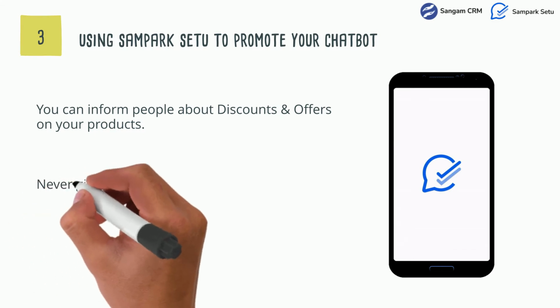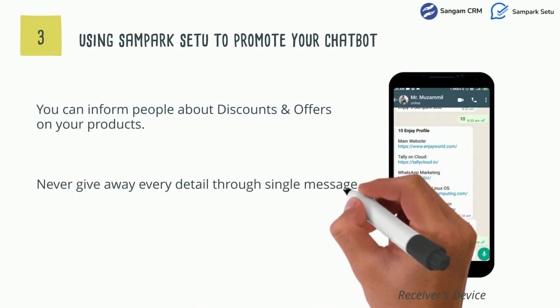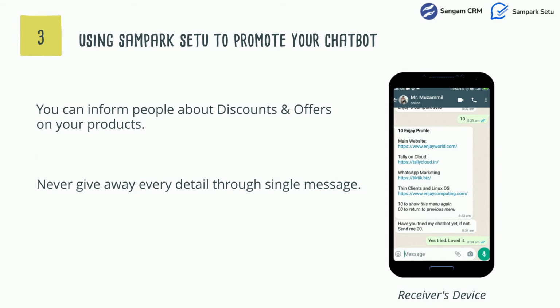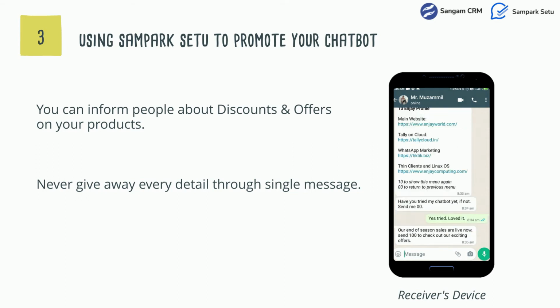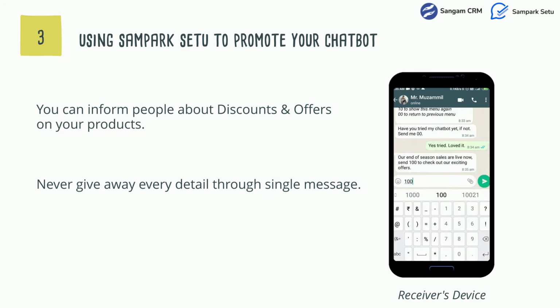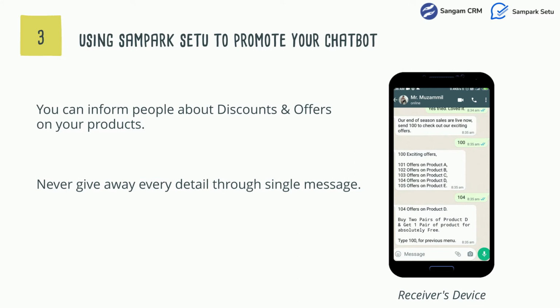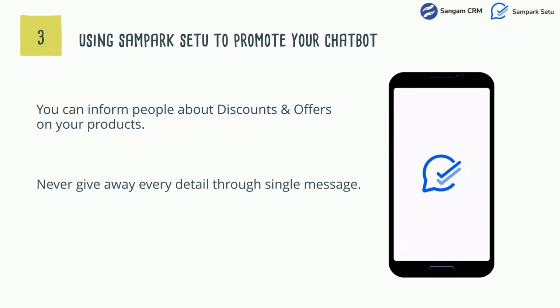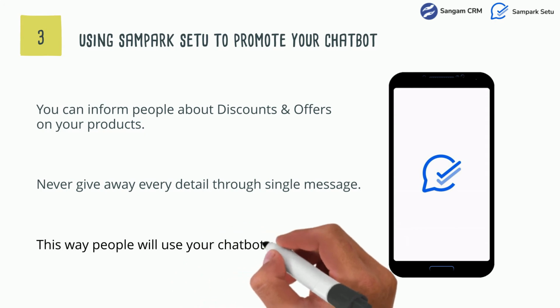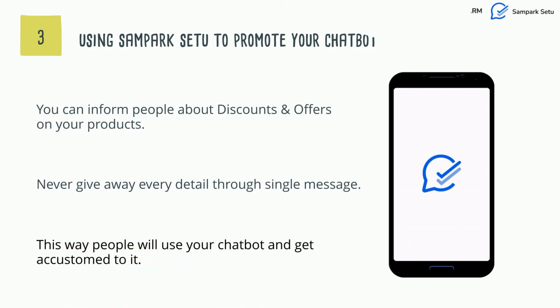You should never give every detail in a single message. For example, when you are sharing information regarding offers on your products, write something like, "Our end of season sales are live now. Send 100 to check out our exciting offers." And when anyone sends 100, responders should receive further information on discounts and offers. The idea here is that you should configure the chatbot in such a way that it requests people to type something to get further information. This way, people will use your chatbot and get accustomed to it.